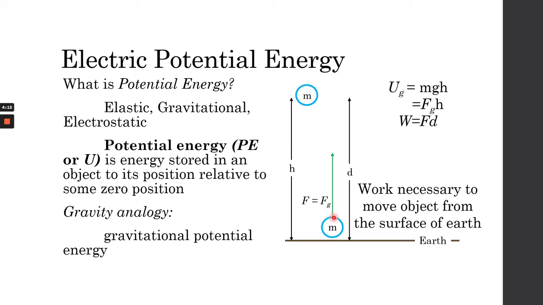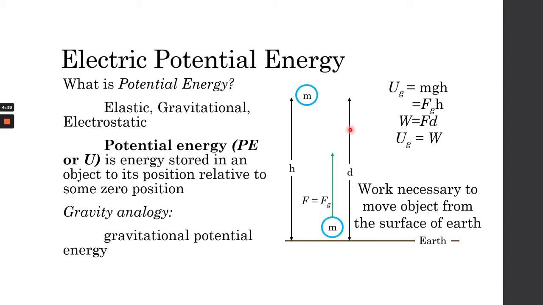And in order for it to become work, it has to travel a certain distance. So if we move an object a certain distance with a force F, that's what we get for work. So basically, potential energy is equal to work.